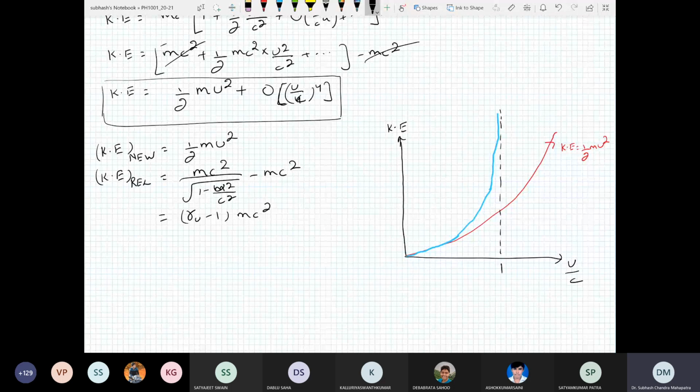At small energies or small velocities, nearly at this point, the relativistic kinetic energy and the Newtonian kinetic energy expression overlap. So there is not much difference. But when the velocity of the object becomes higher and higher and approaches c, then the difference arises, and that's a huge difference.